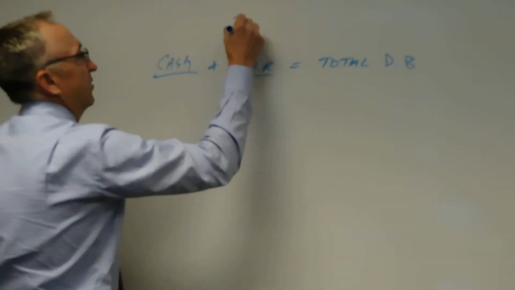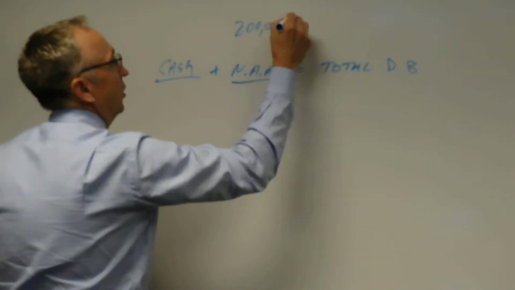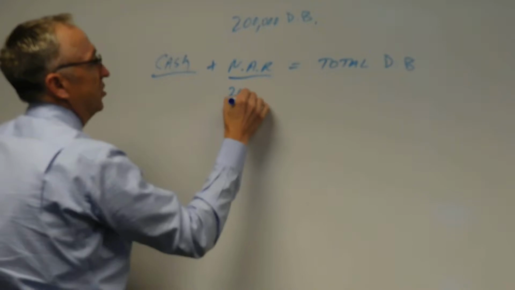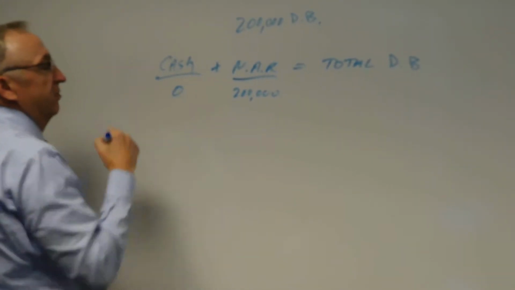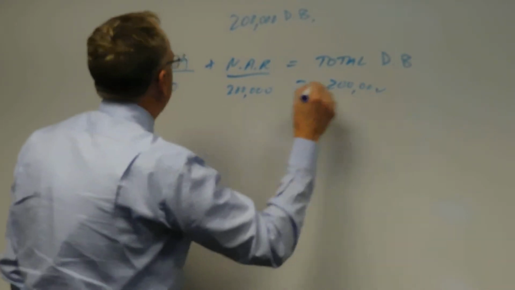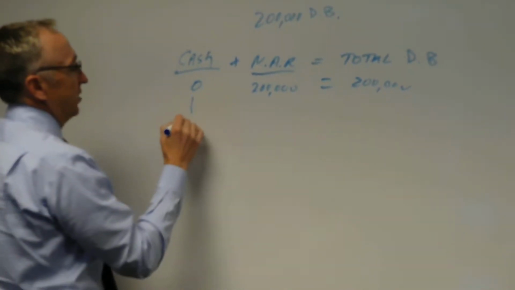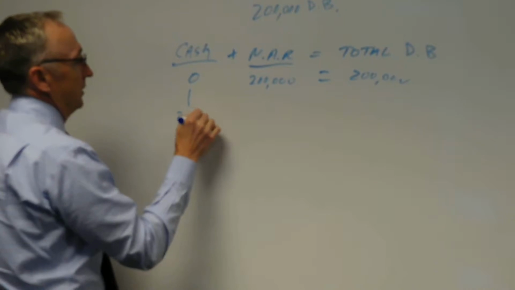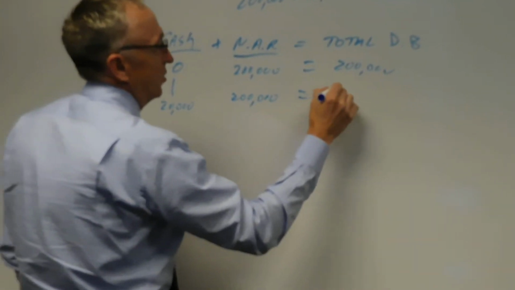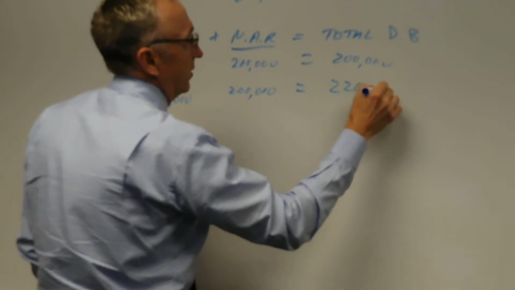Let's say you have a $200,000 death benefit. Our net amount of risk is $200,000, and you start the policy, you've got zero cash, right? So that's $200,000 of death benefit. Now this cash is going to grow though, so let's say this grows to $20,000. Our net amount of risk is $200,000, and so you die, we're going to pay out $220,000, right?